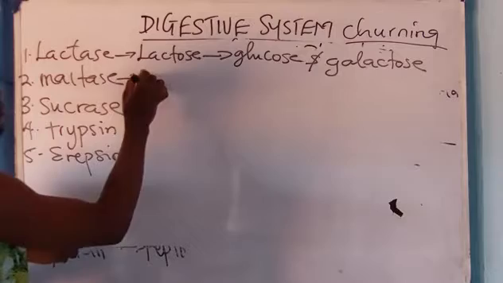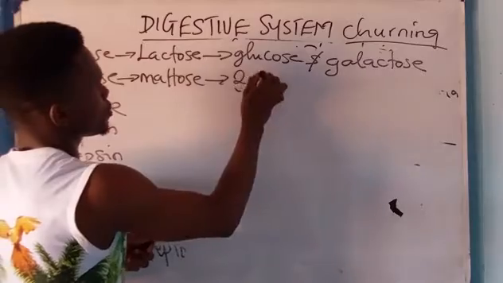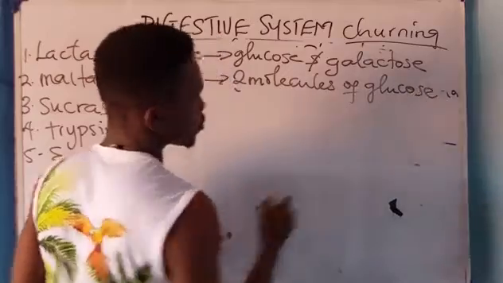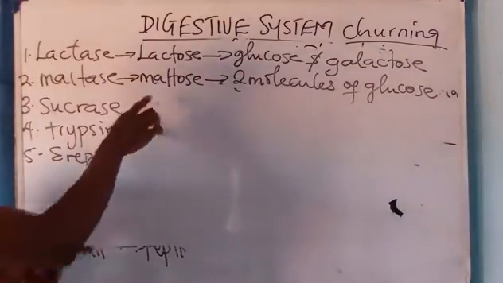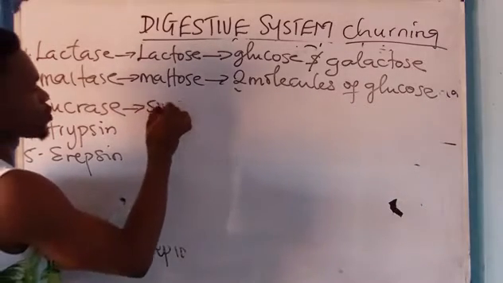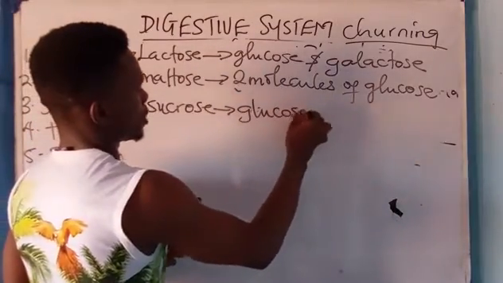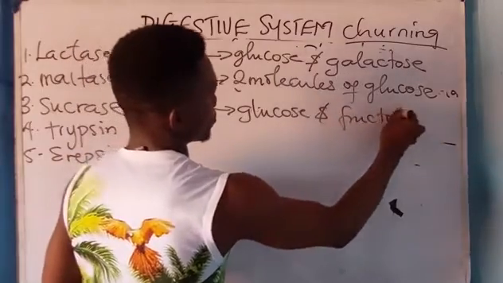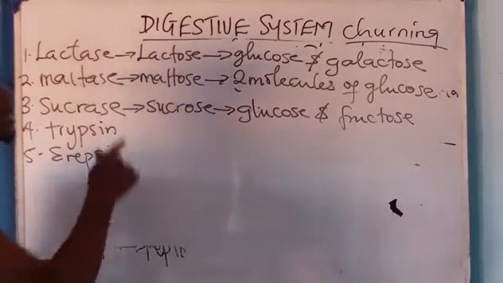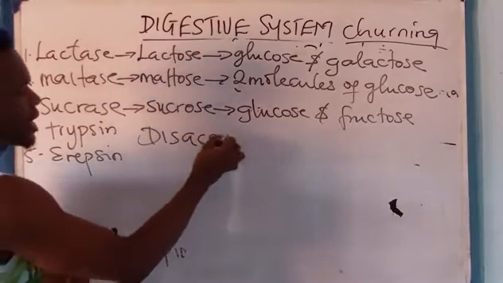Now, maltase converts maltose to 2 molecules of glucose. So I'll say glucose plus glucose gives maltose. Now, sucrase is an enzyme that converts sucrose to glucose and fructose. Which means that glucose plus fructose will give us sucrose. And please, lactose, maltose, and sucrose are all disaccharides.